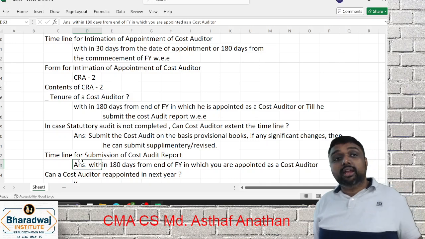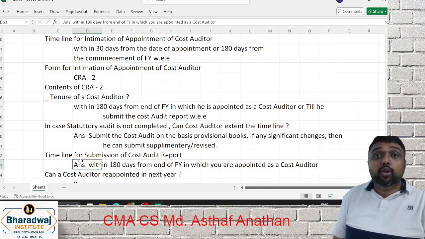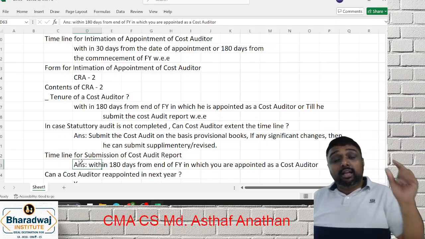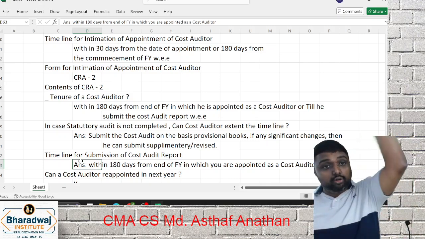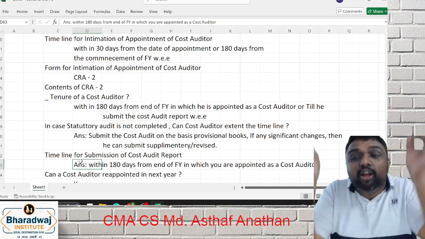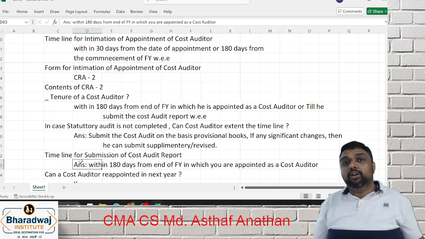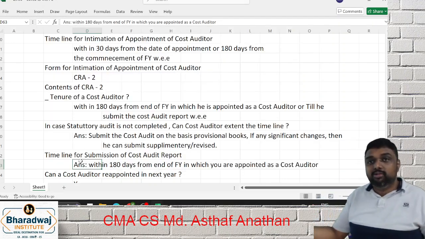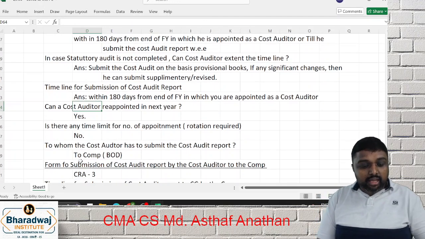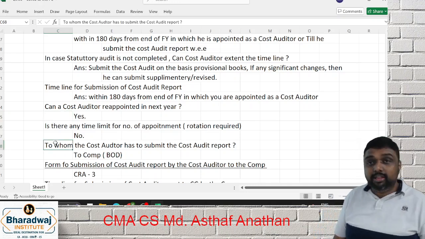See, can a cost auditor be reappointed? Yes, he can be reappointed anytime. Is there any cooling off period for a cost auditor? Main point, no. The Companies (Audit and Auditors) Rules provision is applicable only for the statutory auditor, not for the cost auditor. So there is no cooling off period. Is there any time limit for appointment or rotation? No.